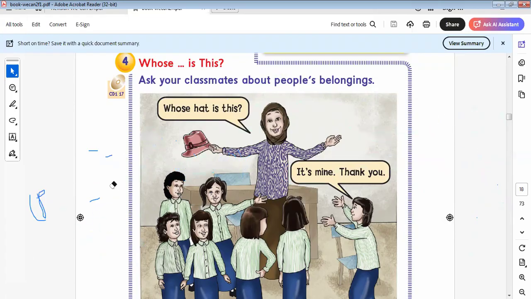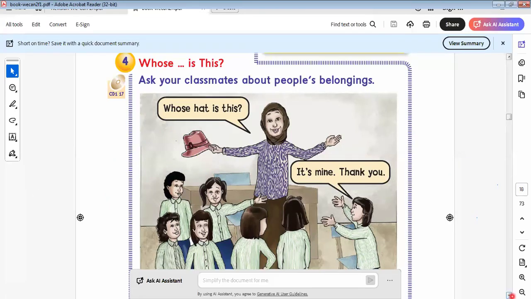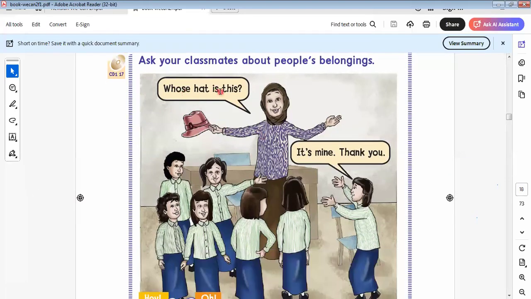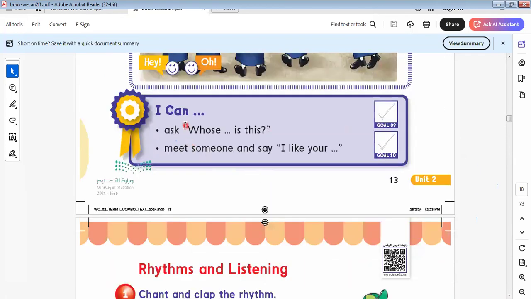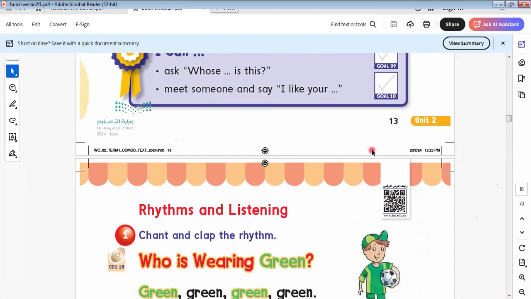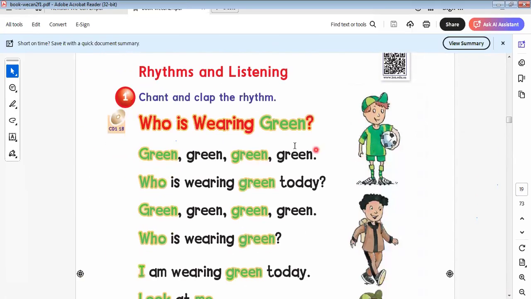Here the teacher is saying, whose head is this? It's mine, thank you. In this part we learn the use of whose. When we meet someone, I say, I like your anything. This is the expression we use here.